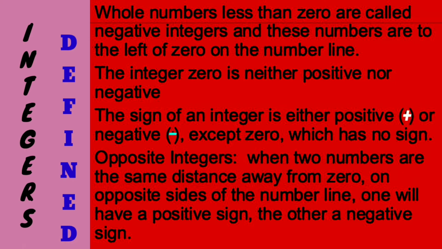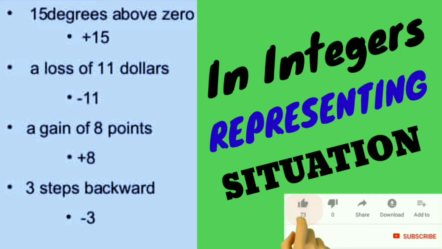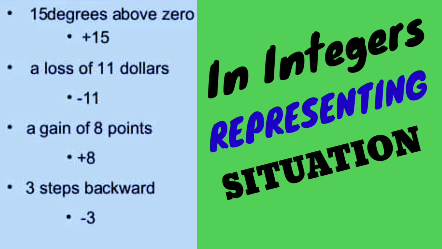Opposite integers: when two numbers are the same distance away from 0 on opposite sides of the number line, one will have a positive sign and the other the negative sign. We can write an integer to represent a situation. Suppose 15 degrees above 0 is plus 15. A loss of $11 or rupees 11 will be -11. A gain of 8 points is plus 8. 3 steps backward is -3.